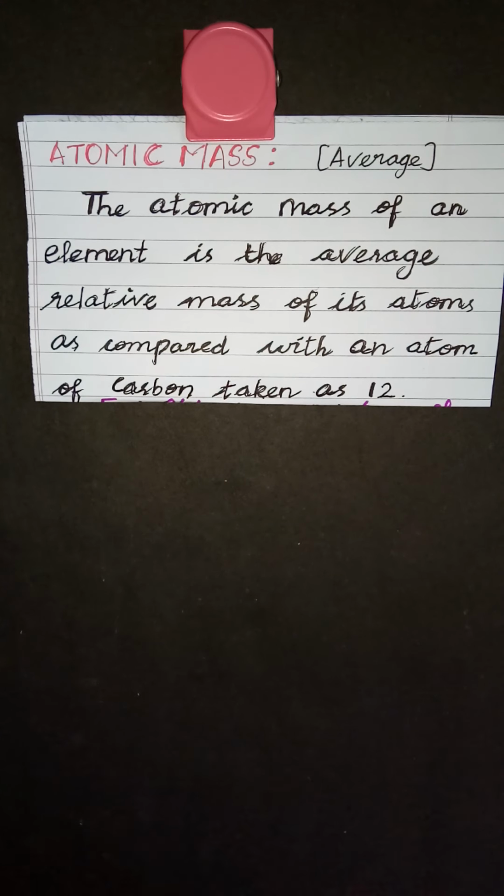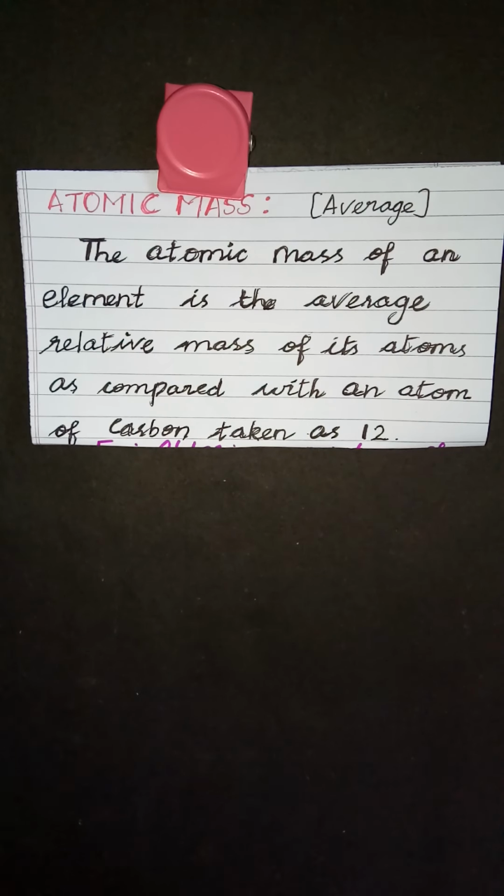Alternatively, the average relative atomic mass of an element can be calculated from the fractional abundance of the isotopes of that element. Before that, we will define fractional abundance. Fractional abundance is the measure of the average amount of a given isotope naturally occurring on Earth. So when an element occurs in nature as isotopes, the average amount of the given isotope occurring naturally is called the fractional abundance.